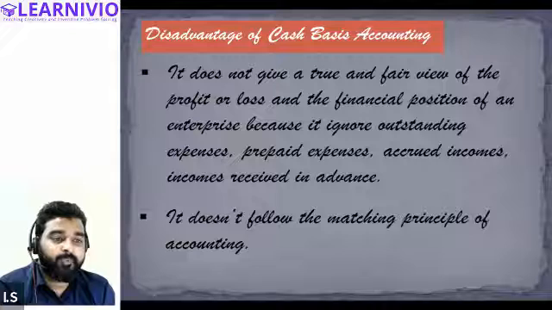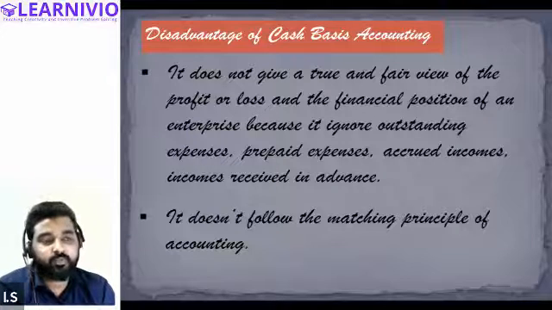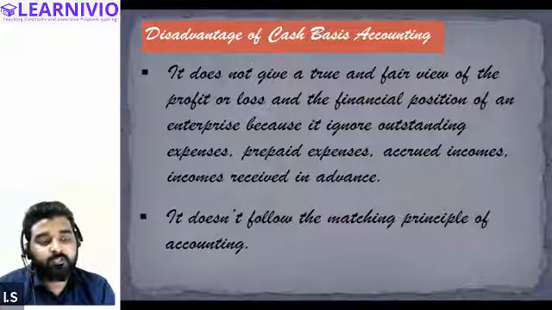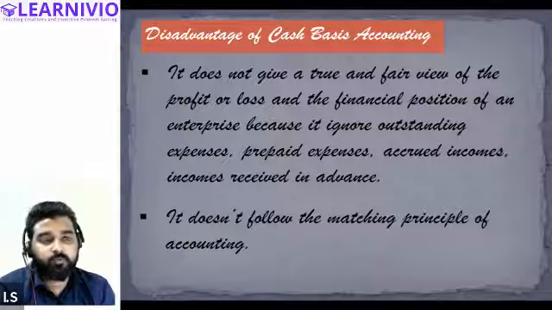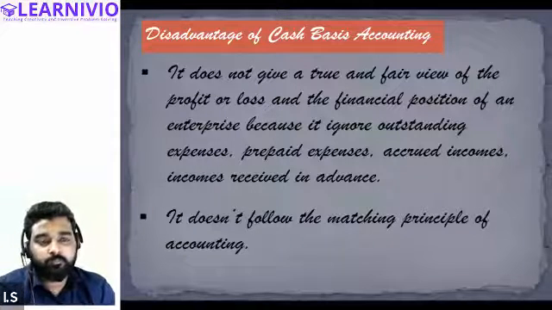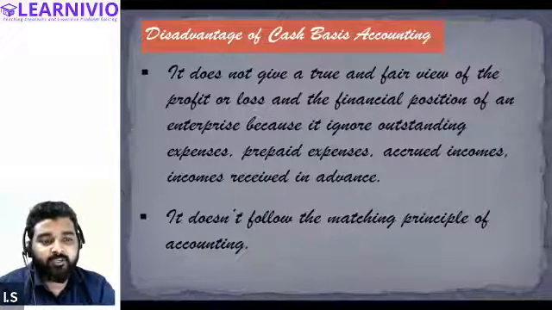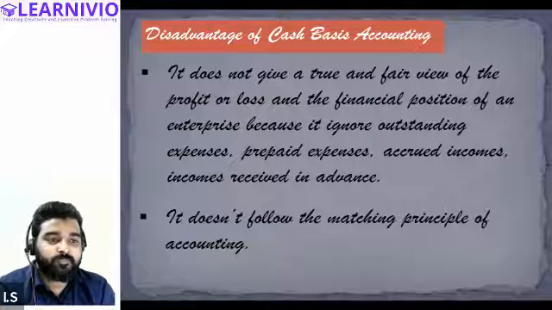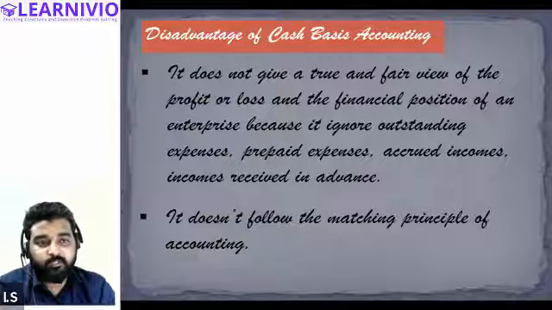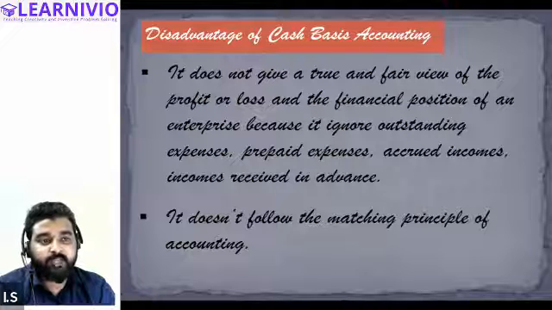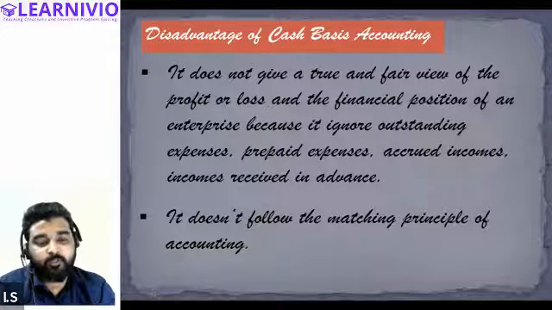If it is not paid or received in this particular year, then it won't be recorded in the accounts of this year. So both concepts contradict each other, no? Matching principle says something, cash basis accounting says something else. That is why we say that cash basis accounting does not follow the matching principle.